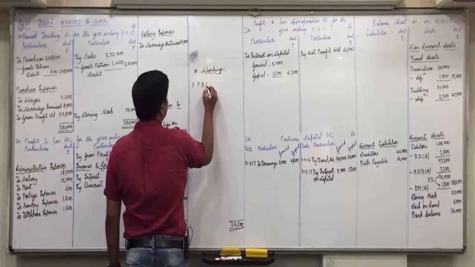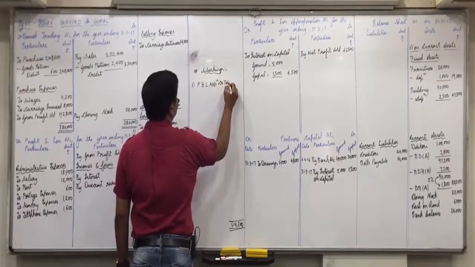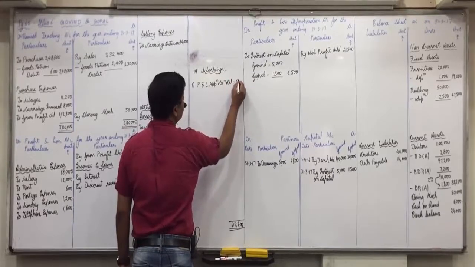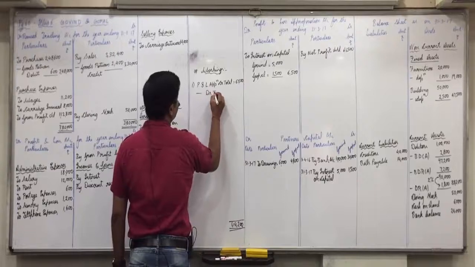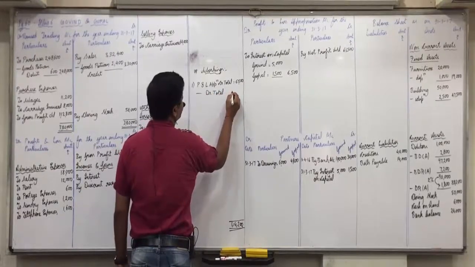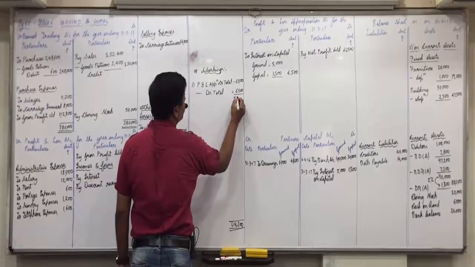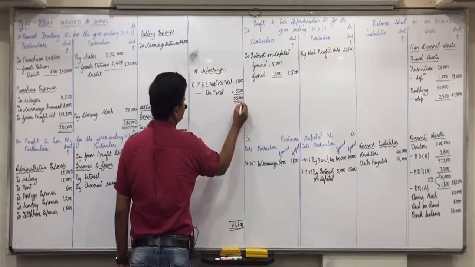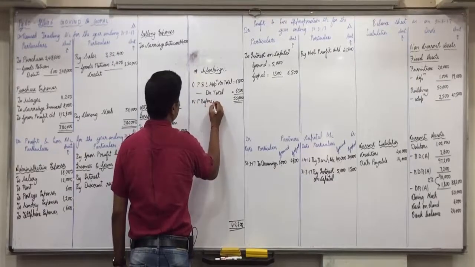P&L appropriation account credit side total, that is 61,500, minus debit side total, that is 6,500, so 55,000. Now is this 55,000 profit before commission or after commission? It is net profit before commission.